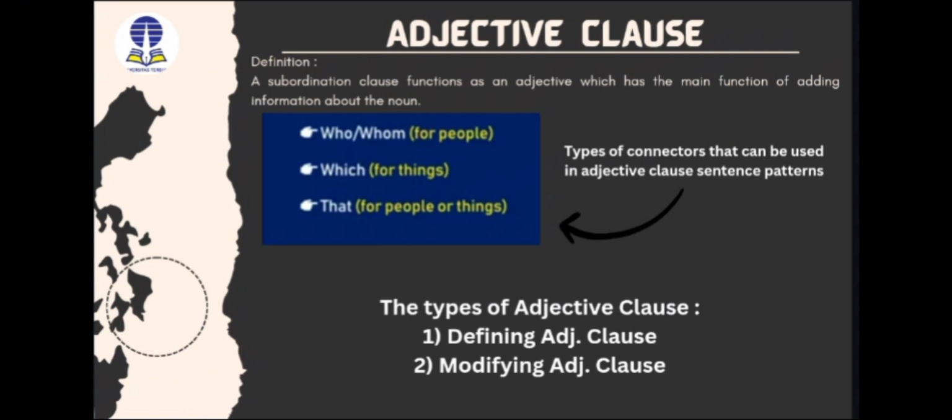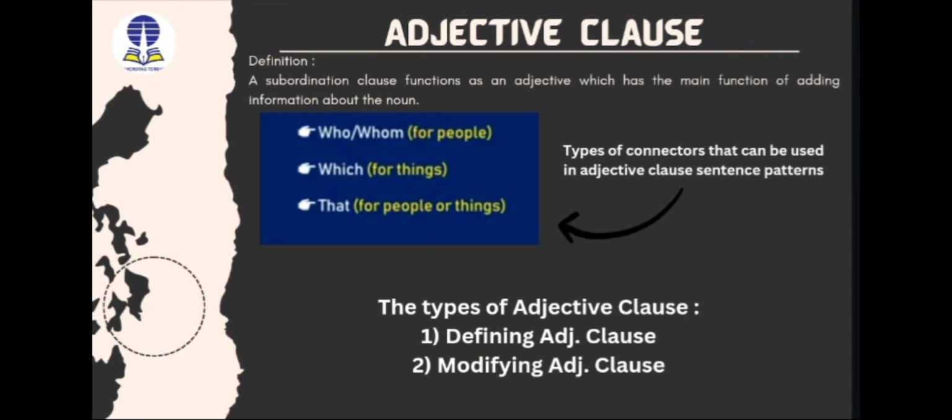And if we want to make a sentence with a defining adjective clause, we don't use a comma. But a modifying adjective clause is not necessary, but we put it in to give extra information about a noun. So, it is an adjective clause that gives more description about a noun. And in a sentence, we use a comma.